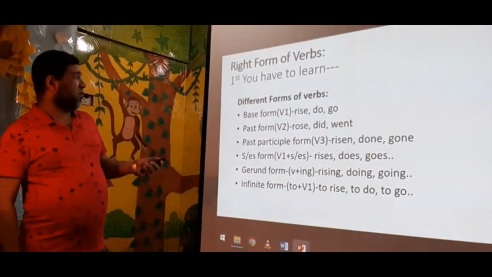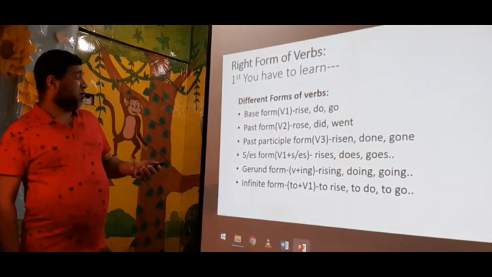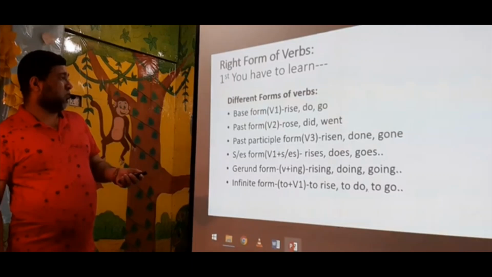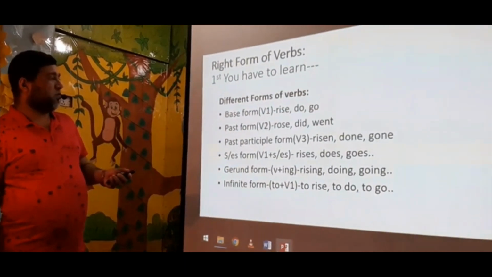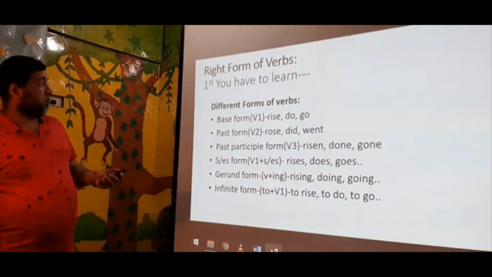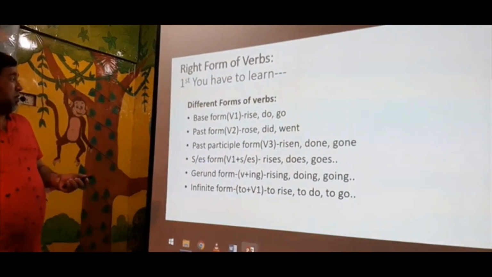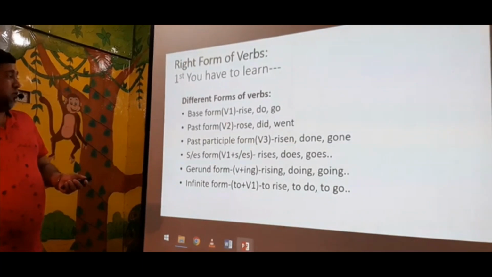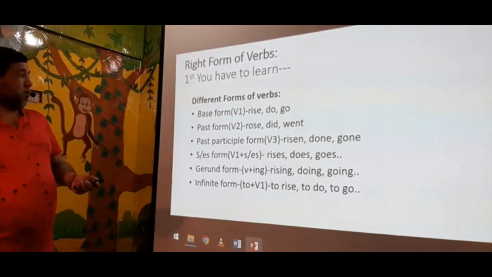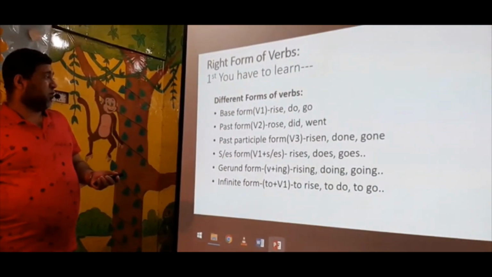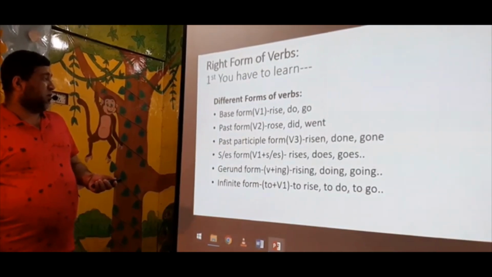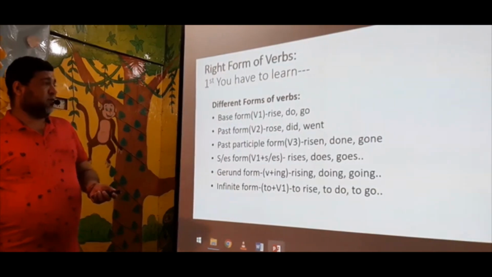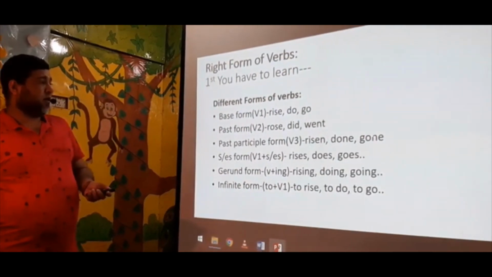Base form, sometimes we call it B1 or present form. What are these? Rise, do, go. It is the base form. You know it, still I am going to remind you. Then first form, B2. First form: rose, did, went. These are the first form of verbs. Past participle form, B3. These are the past participle form: risen, done, gone.